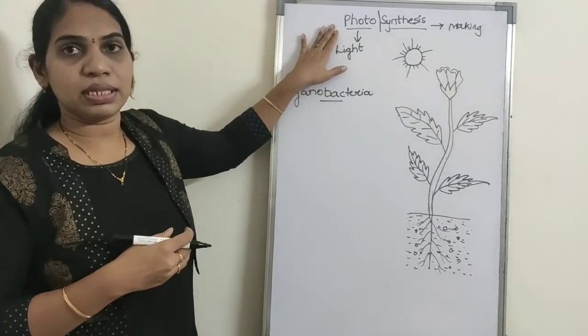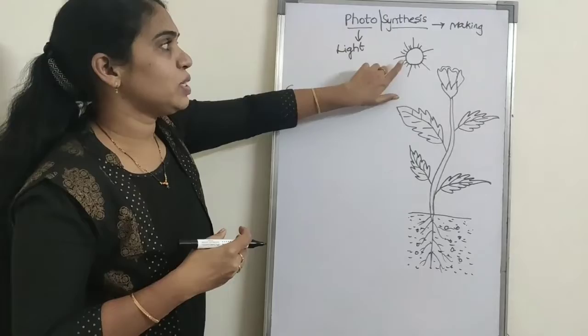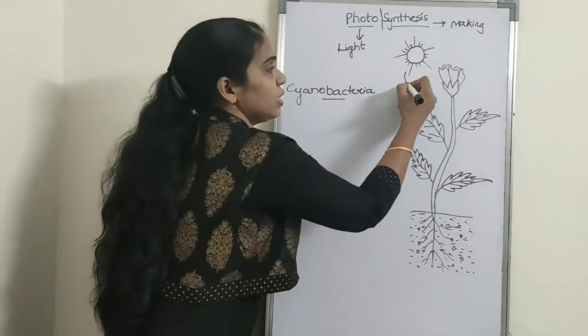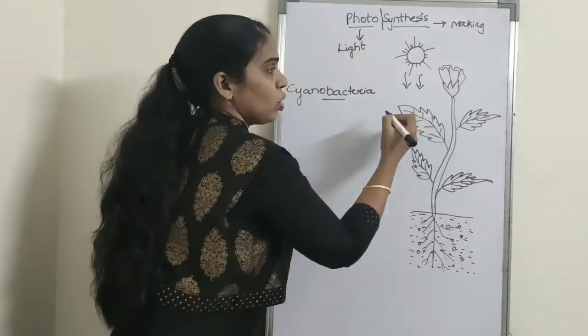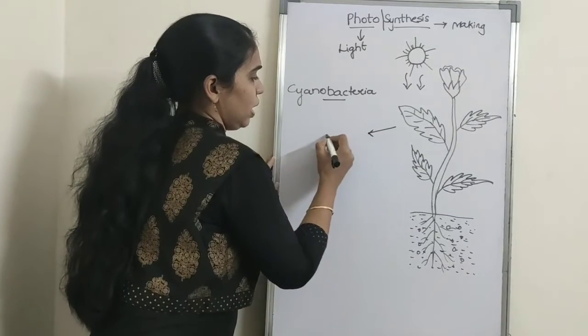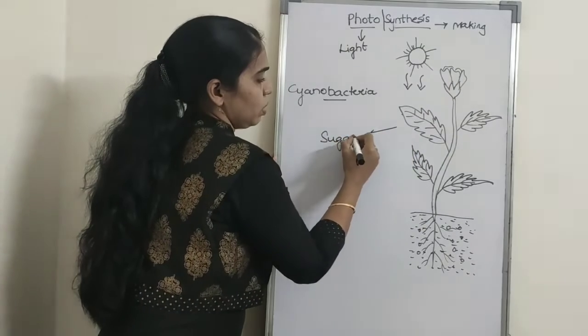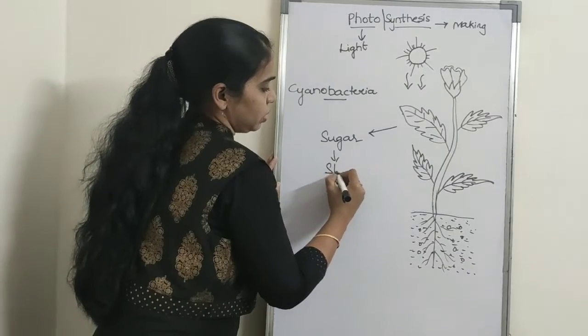During photosynthesis, the leaves capture the sunlight and change it into carbohydrate like sugar molecules, particularly starch.